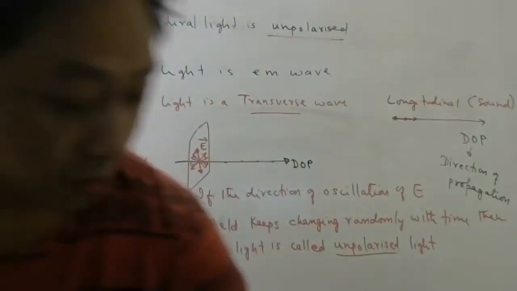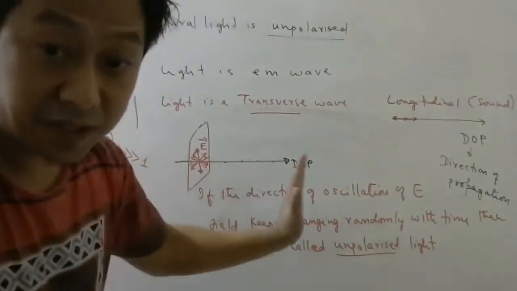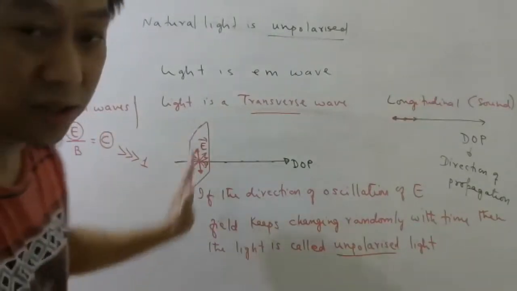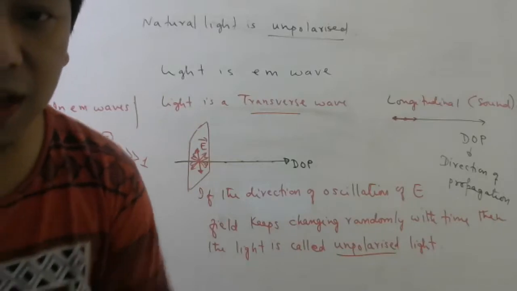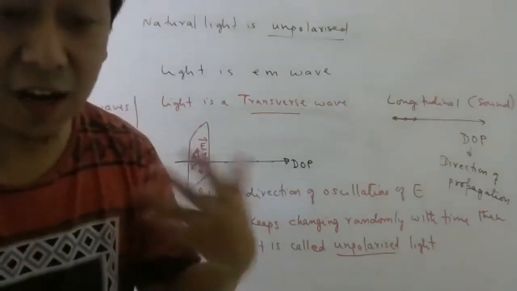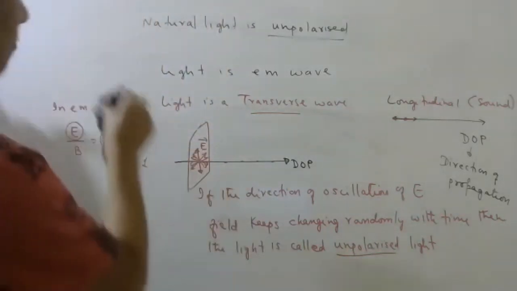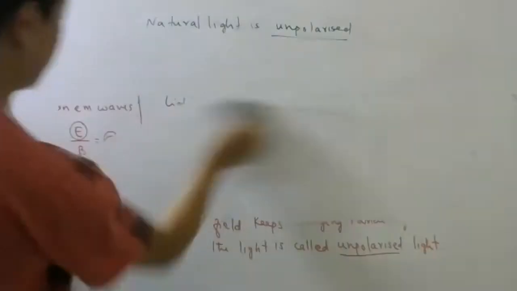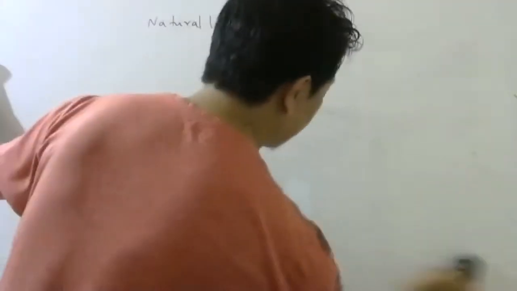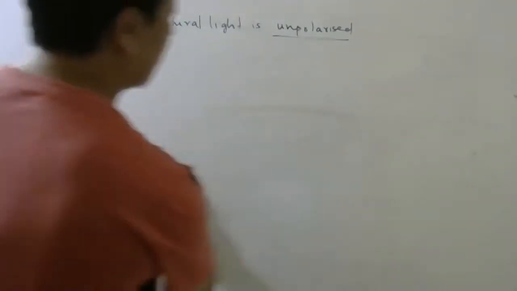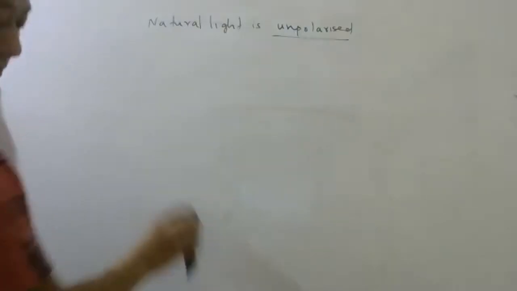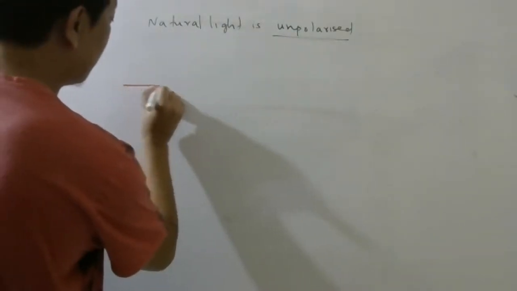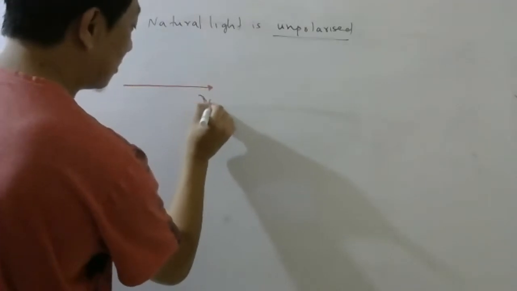Okay. Now, though this is the way I have represented unpolarized light, it is quite difficult to draw this all the time. So we have found a nice way to represent unpolarized light. So imagine light is going this way, the direction of propagation.